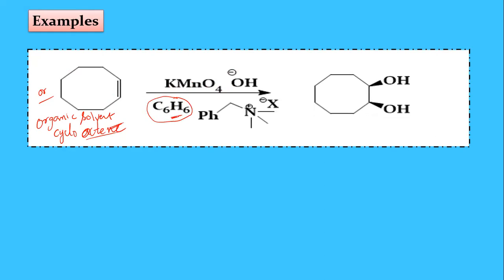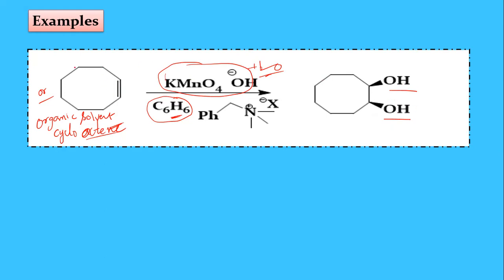KMnO4 is dissolved in the water to produce the OH minus ion. So what is the reaction here? It is an addition reaction, and we finally get these 2 OHs here. Diols are formed in this reaction.